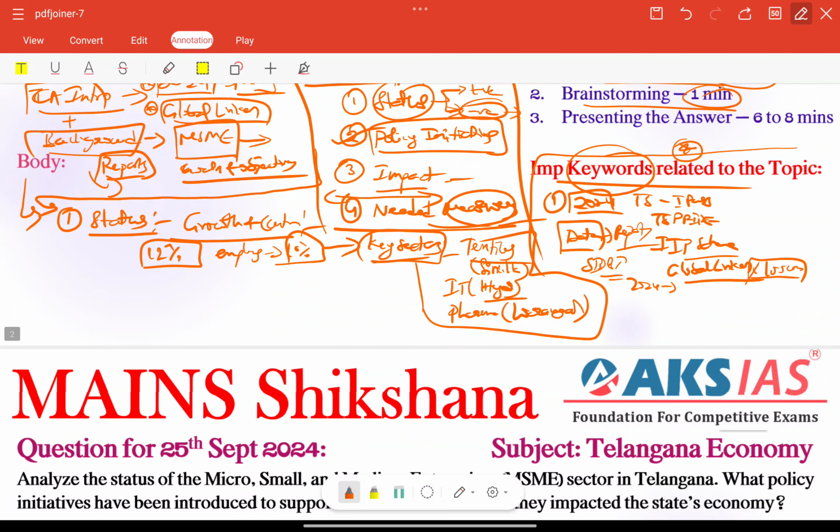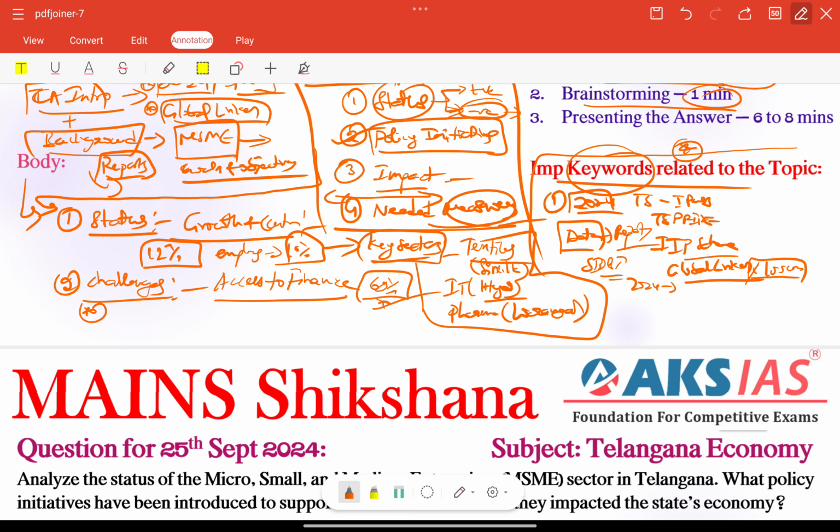Other than that, we have some challenges also here. We can talk about the challenges, especially recent issues, such as access to finance. For example, accessing credit, particularly from formal banking channels, is still a very difficult phase. According to the SIDBI report also, nearly 60% of MSMEs are underfunded or depending on informal loans only. That is a very important thing.